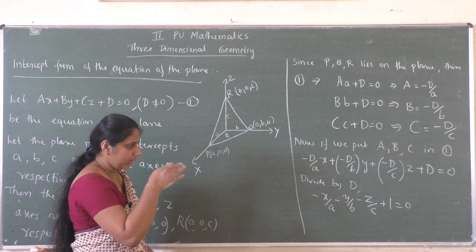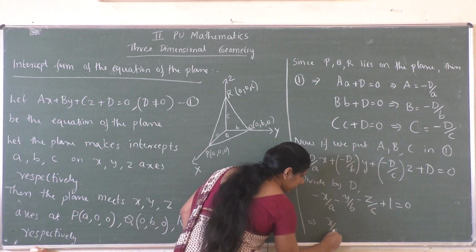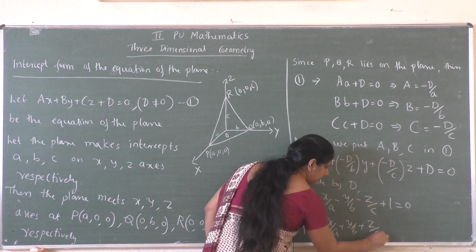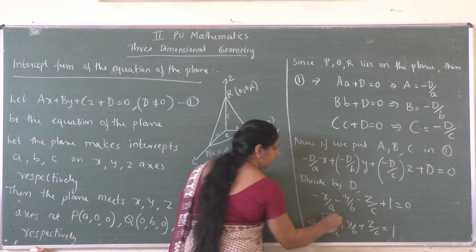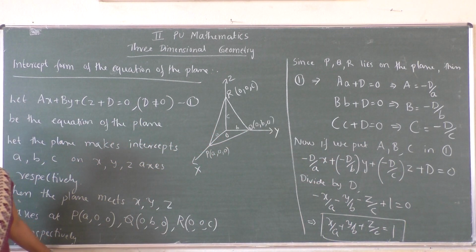Now take the negative terms to the right hand side, and on rearranging we get x by A plus y by B plus z by C equal to 1. Then this equation is the intercept form of the equation of the plane.